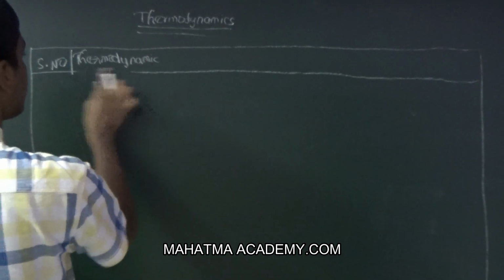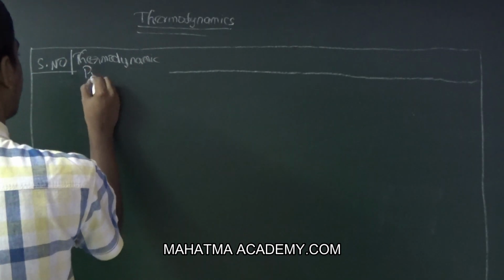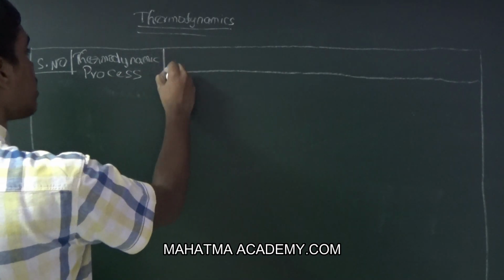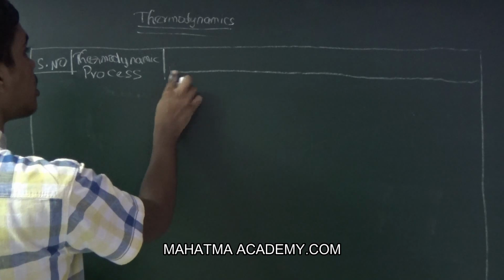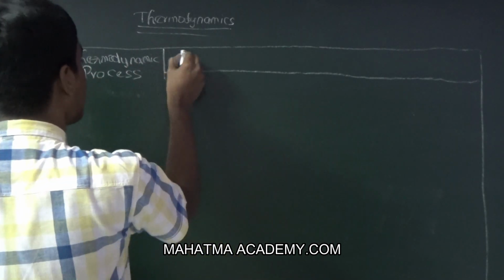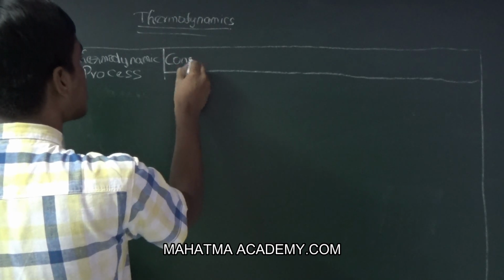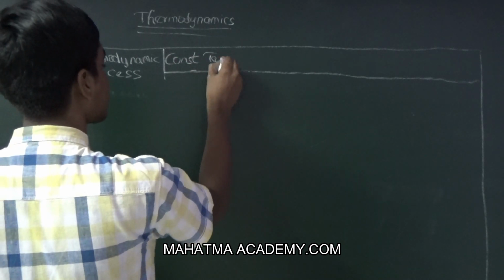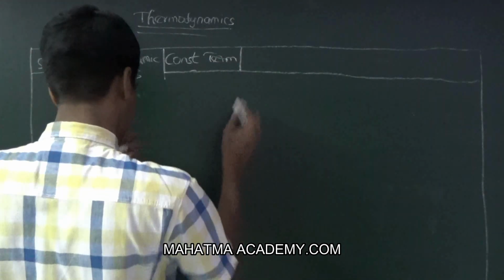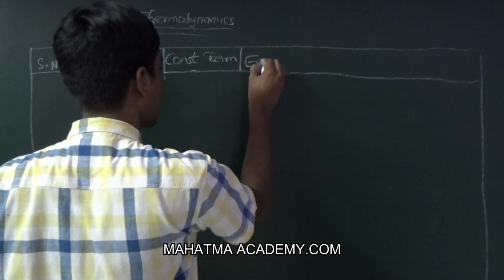Or we can expand this as thermodynamic process, and the constant term. What is the constant in the particular process? Constant term. And what is the equation of state?